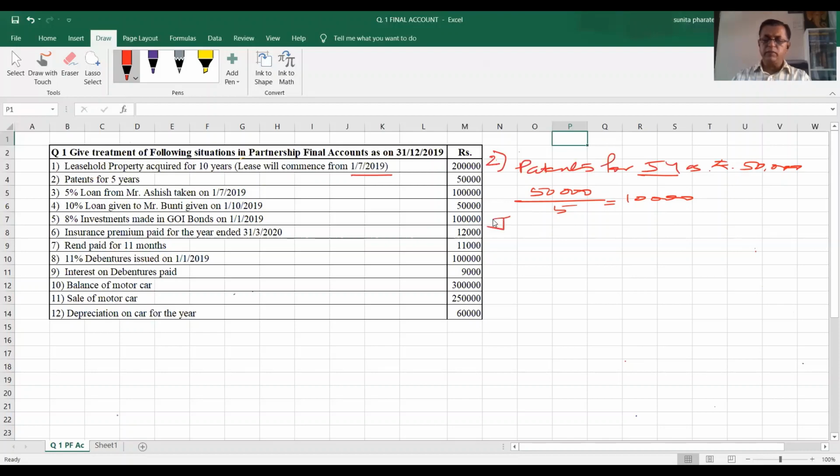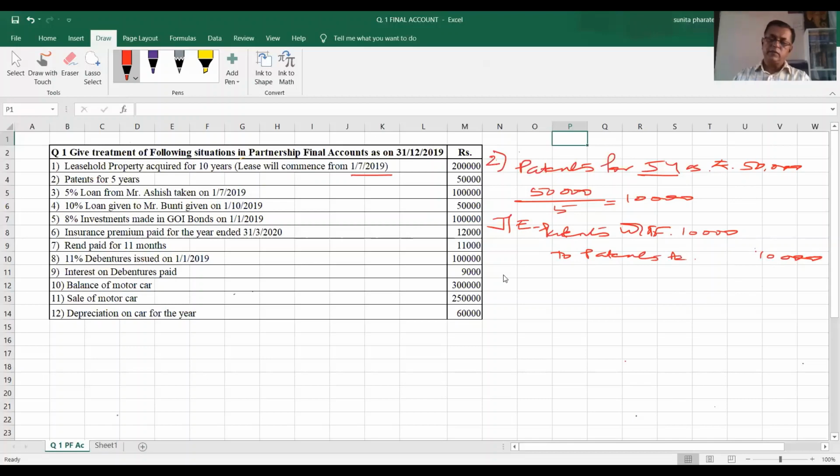Accordingly, the journal entry will be passed as patents written off account debit 10,000, to patents account 10,000.